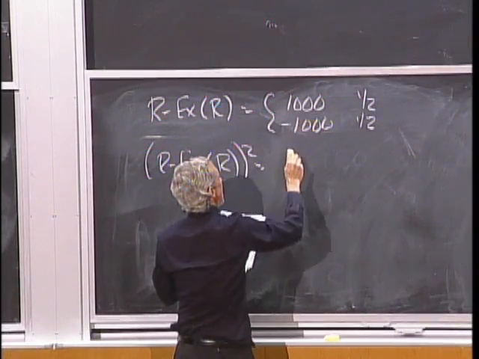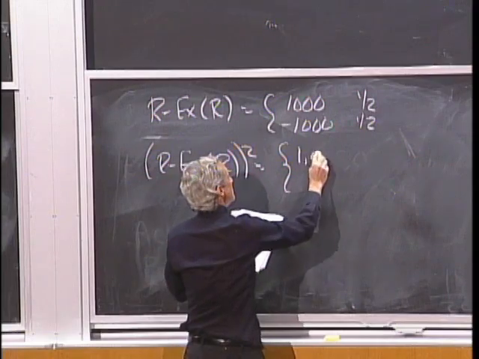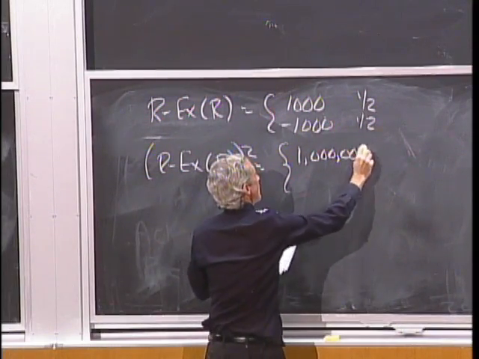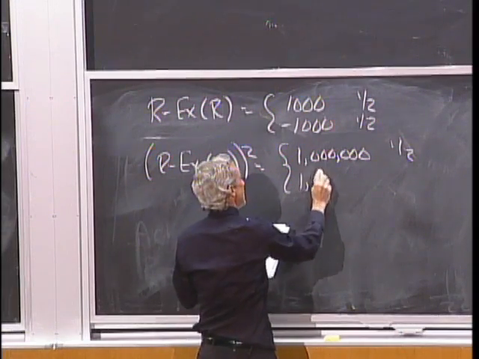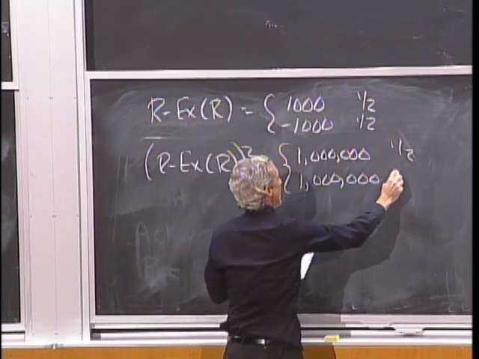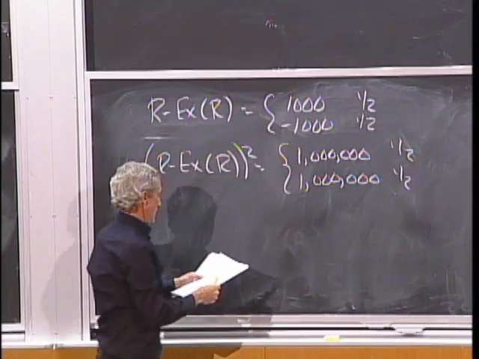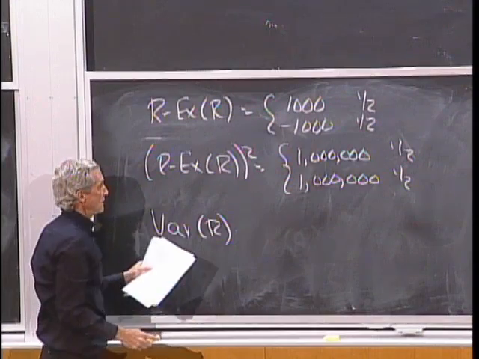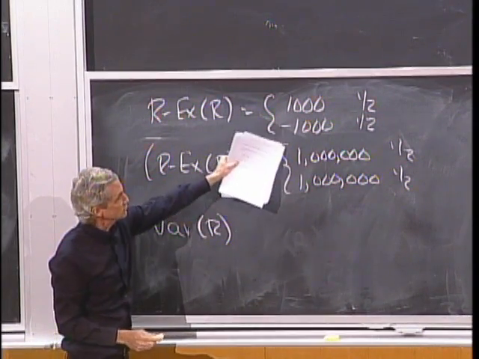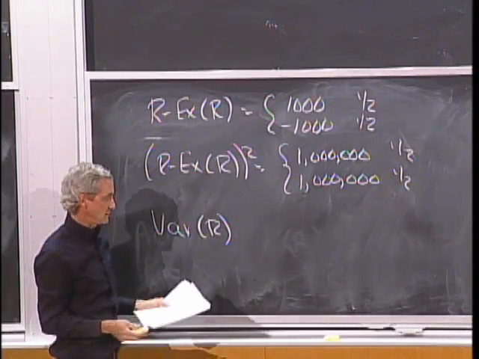I square 1,000, I get 1,000,000 with probability of half. And I square minus 1,000, I get 1,000,000 again with probability of half. And so the variance of R is the expected value of this, which is always 1,000,000, so it's just 1,000,000.